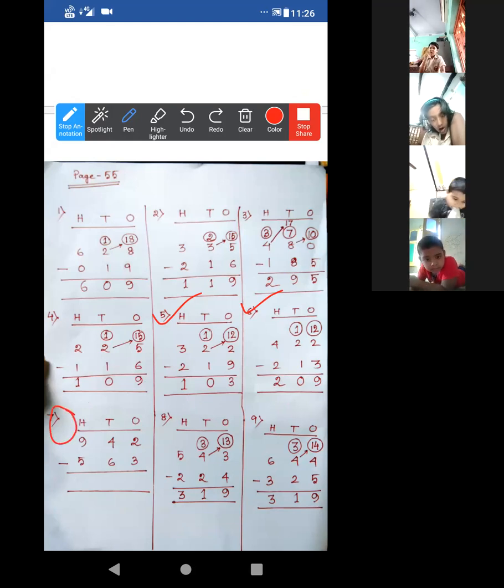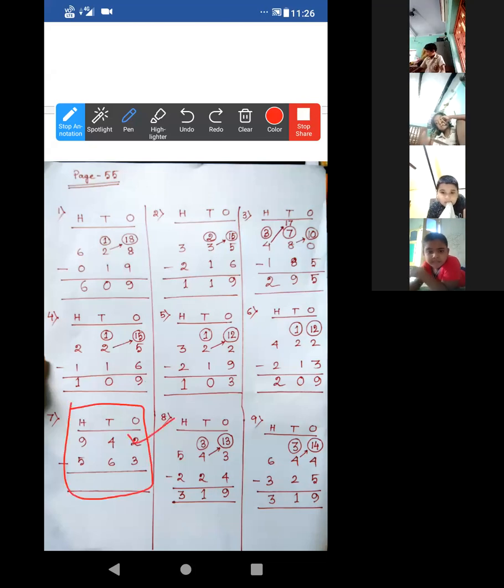Acha, number 7, look at this. I have not done. Why? Because look at the first question. That borrowing subtraction you have given heading now. That question is only this one. Look, 942 minus 563. Already I explained. When I explained that borrowing subtraction of 3-digit number, all of you can check your copy. This question was there.